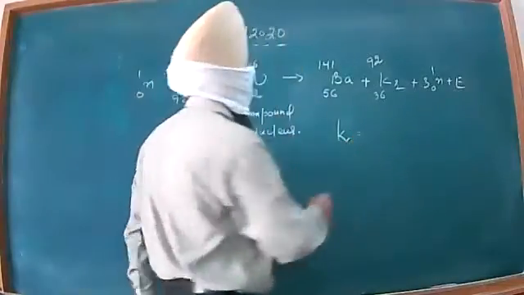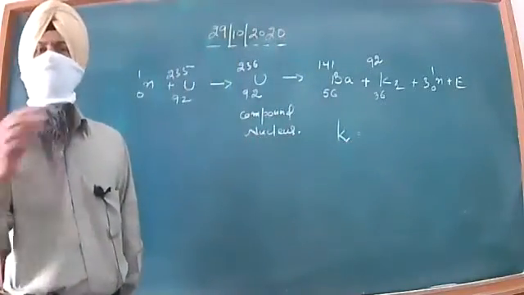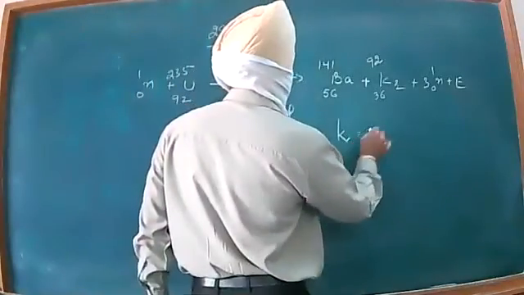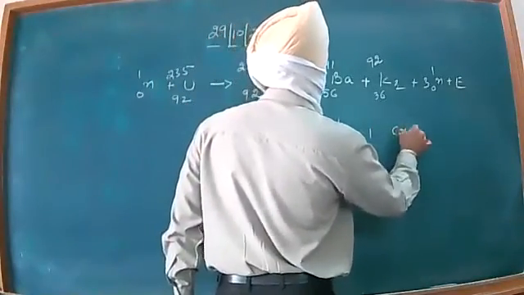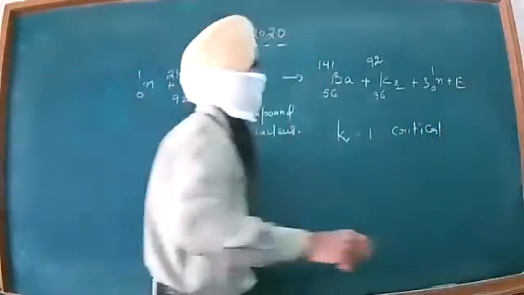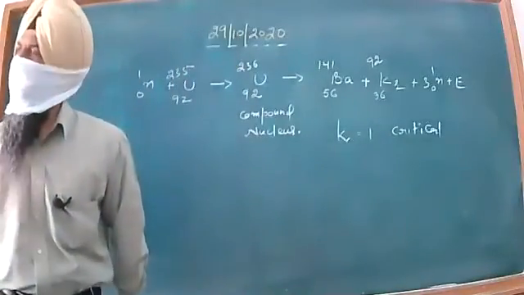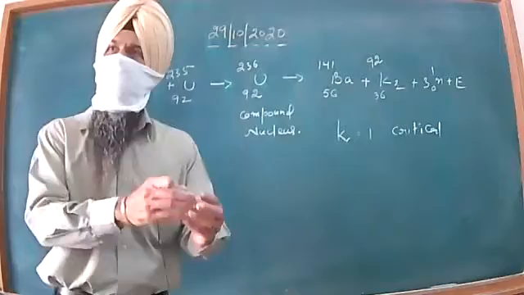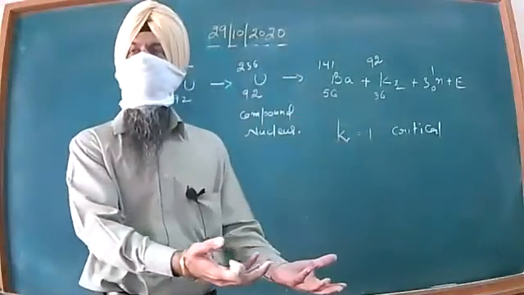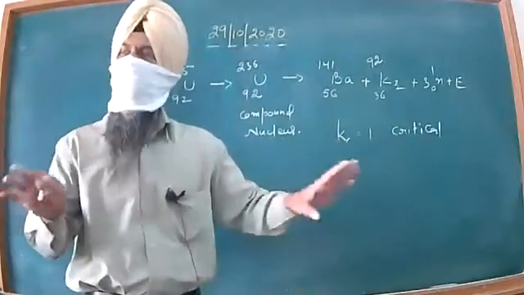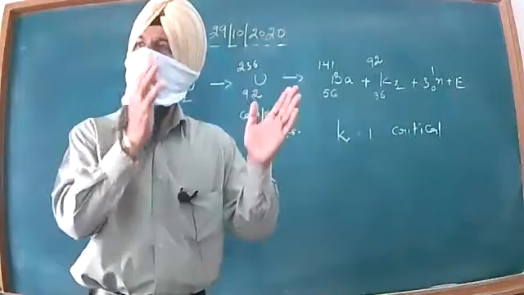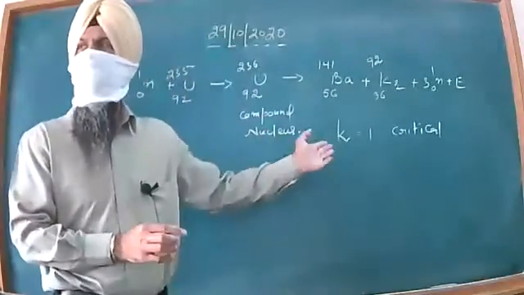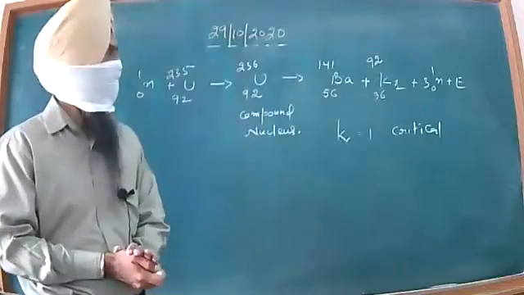We talked about reproduction factor k, that is the number of neutrons produced to the number of neutrons being absorbed in the reaction. So dear students, if k is equal to 1, you say that your nuclear chain reaction is critical, that is, the rate at which the neutrons are absorbed is equal to the rate of emission of the neutrons, and the reaction goes in a well balanced manner and we can get maximum benefit from this nuclear reaction.